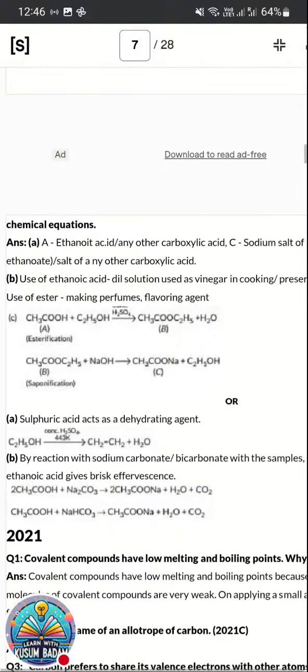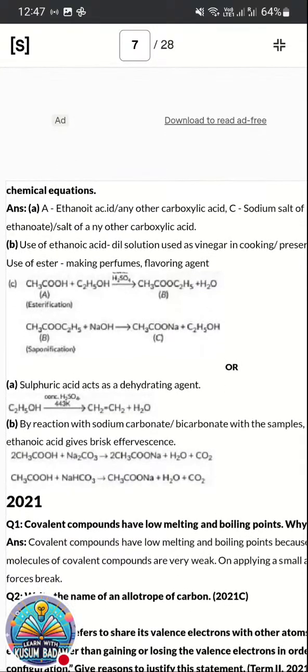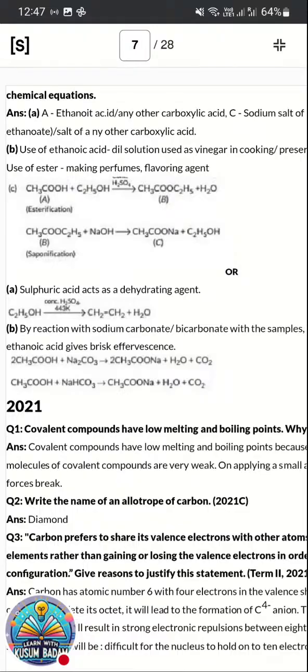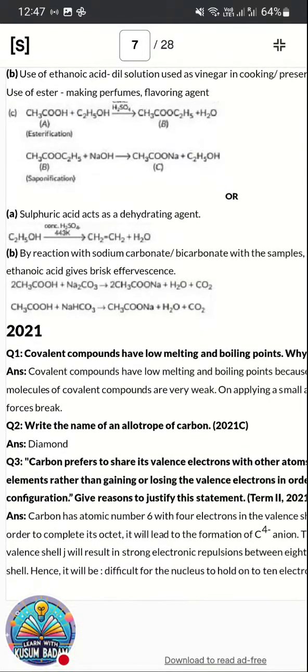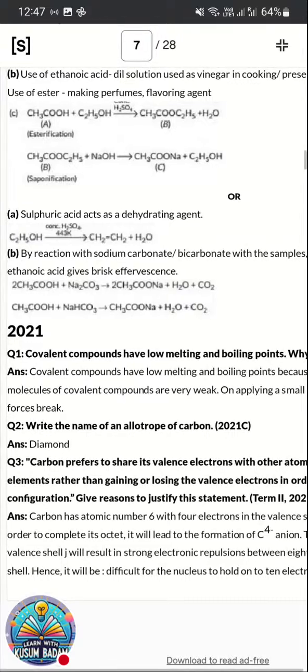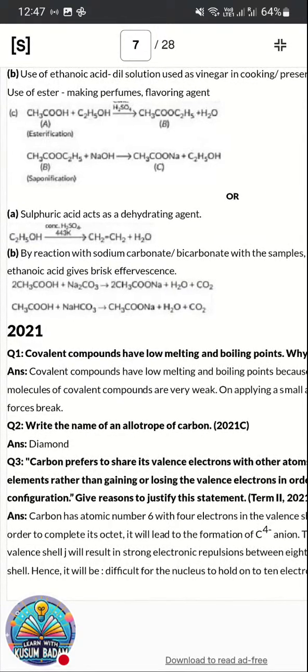Now the next one. So this is also a very common question: what happens when sulfuric acid is added to ethanol? Sulfuric acid is a dehydrating agent, so it will take water from the ethanol and convert it into ethene. How does ethanoic acid react with sodium carbonate or sodium bicarbonate? Ethanoic acid, when it reacts with sodium carbonate, will form CH3COONa. It is sodium acetate, with the liberation of